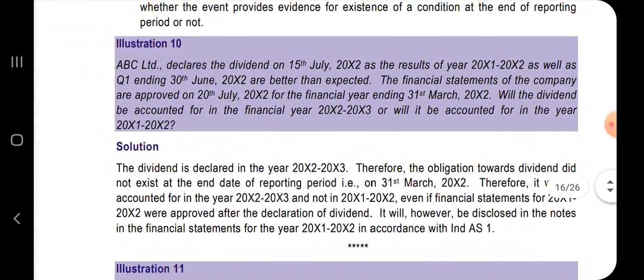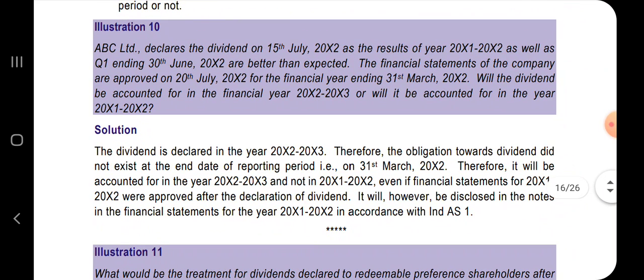Let's move on to the next question. Illustration number 10. ABC Limited declares the dividend on 15th of July 2022. As a result for the year ending 2021-22 as well as the quarter ending 30th of June 22 are better than expected. The financial statements of the company are approved on 20th of July for the financial year ending 31st of March.